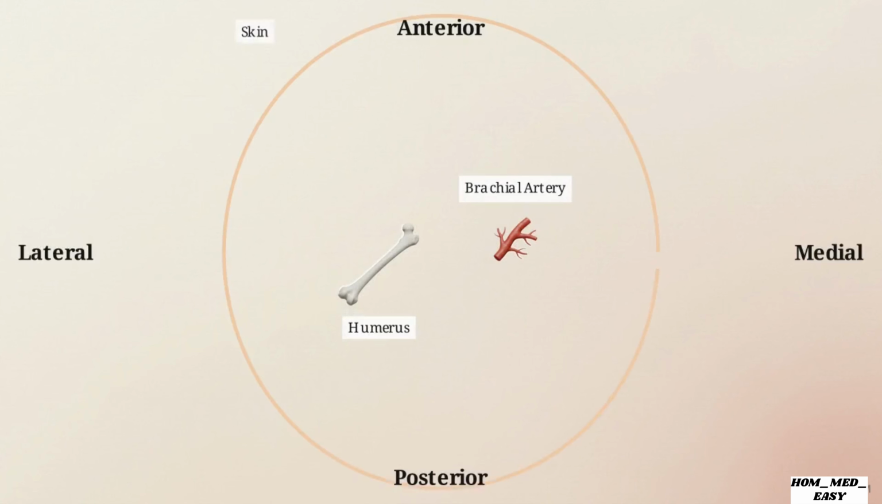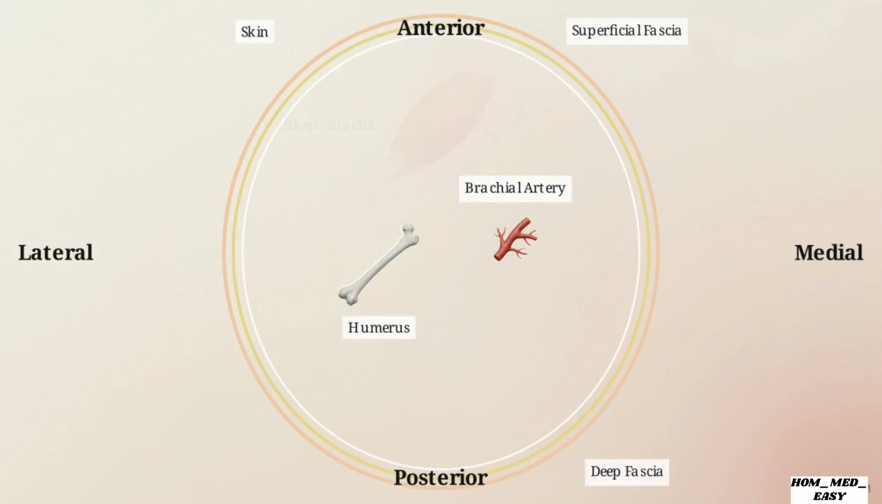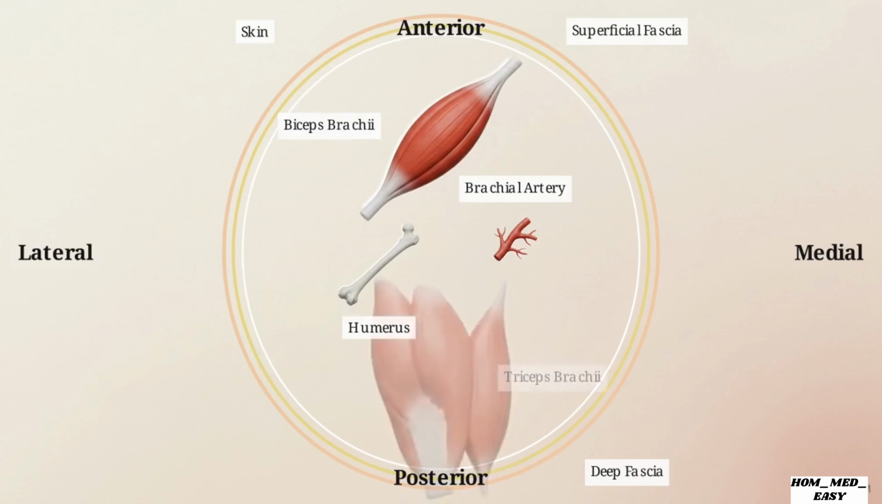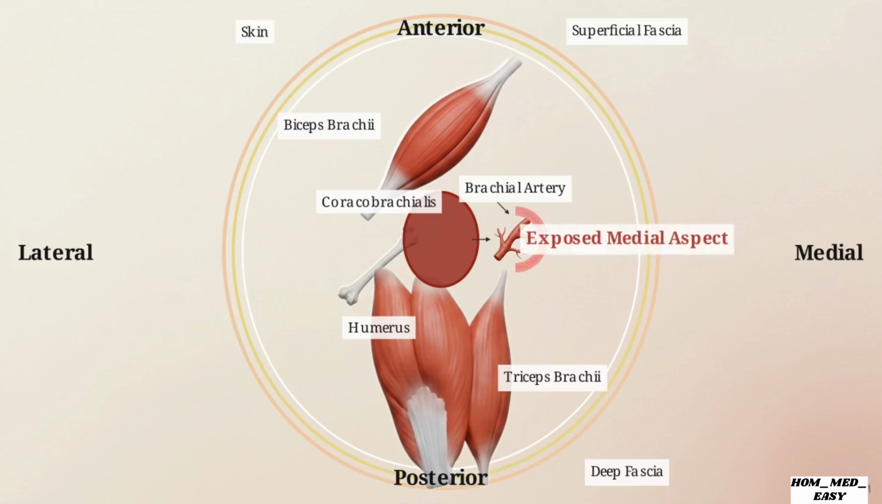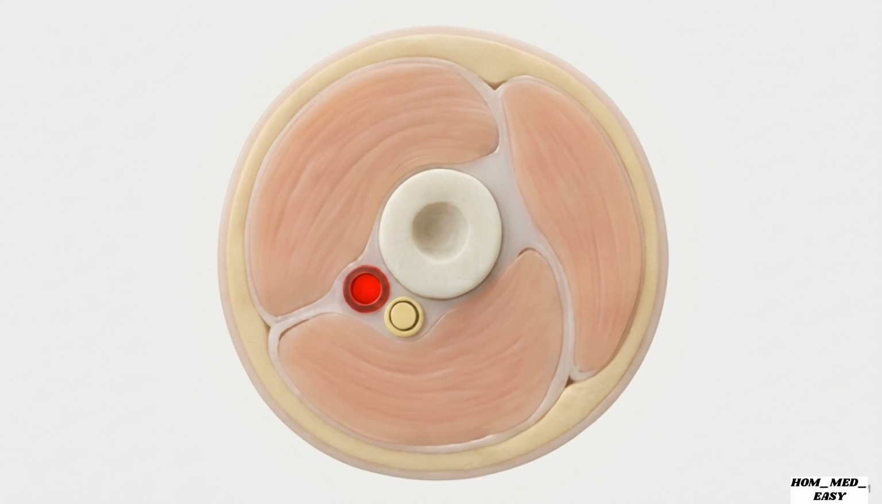Looking at a transverse cross-section of the mid-arm, we see the artery is shielded anteriorly by the skin and the superficial fascia. Beneath those superficial layers lie the deeper boundaries, the deep fascia and the biceps brachii muscle. Posteriorly, the artery rests firmly against the triceps muscle. The lateral borders are framed by the coracobrachialis and the biceps brachii, leaving the medial aspect of the vessel relatively exposed.